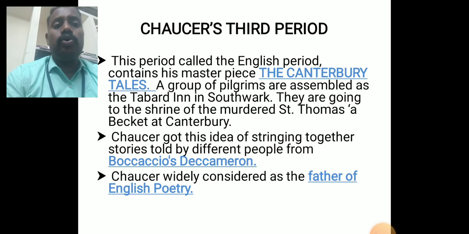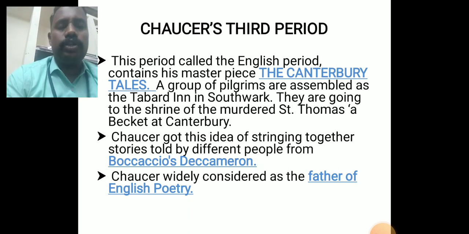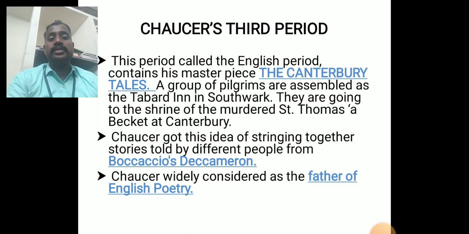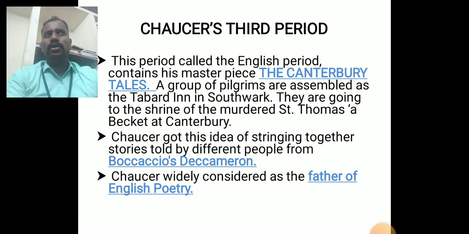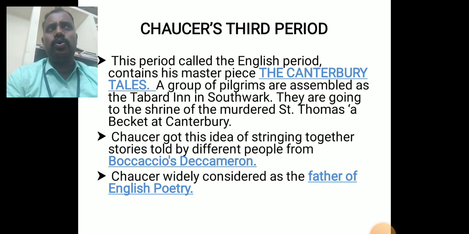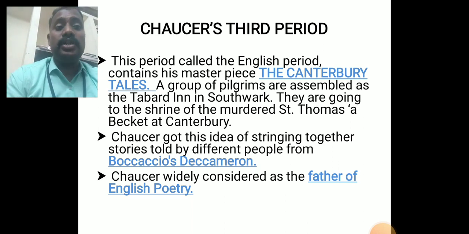I'm sure you might know the poem The Canterbury Tales. A group of pilgrims assemble at the Tabard Inn in Southwark. Each character is to tell two stories on the way and two on the return. Chaucer is one of the characters. In total 29 pilgrims were planning to go from the Tabard Inn to the shrine of St.